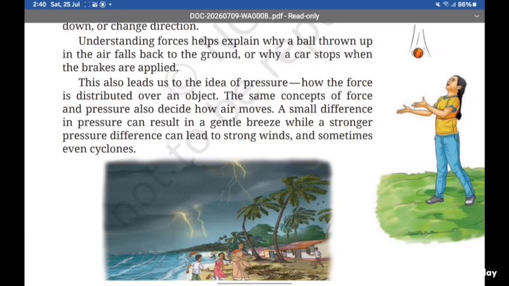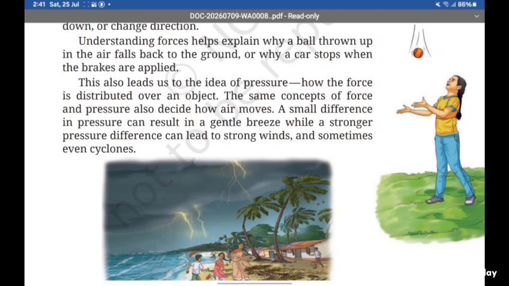The same concepts of force are in pressure, and pressure also decides how air moves. A small difference in pressure can result in a gentle breeze, while a stronger pressure difference can lead to strong winds and sometimes even cyclones.